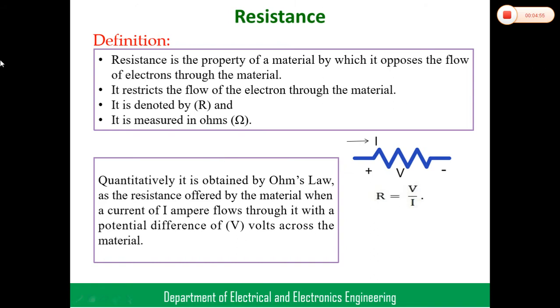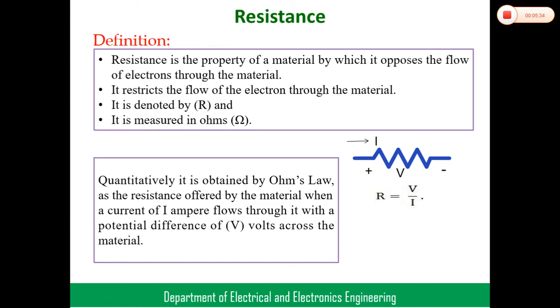Ohm's law, which we discussed previously, states that the current passing through the material is directly proportional to the voltage across the resistance at a constant temperature. When a current of I amperes flows through it with a potential difference of V across the material, we can say that V equals IR.